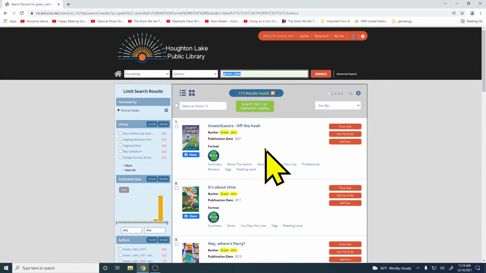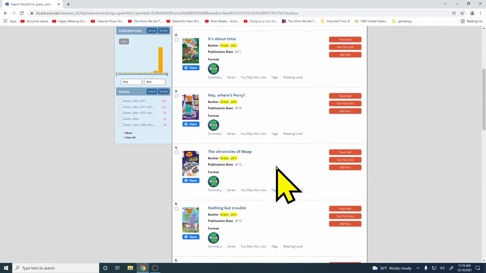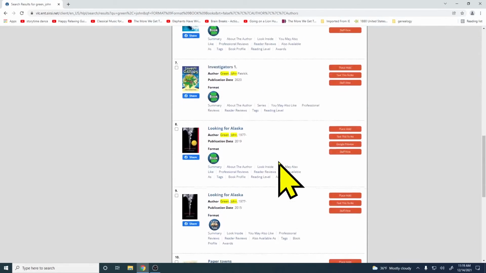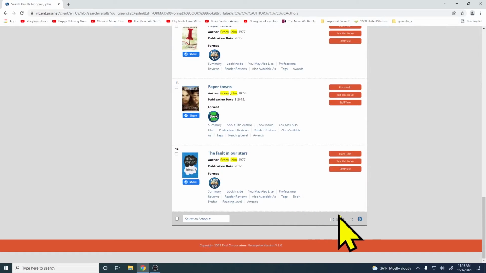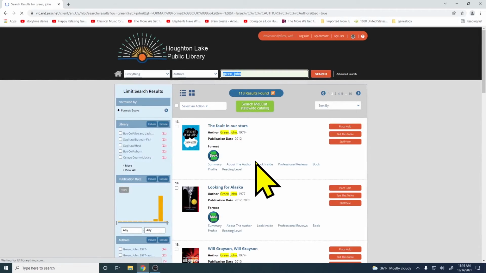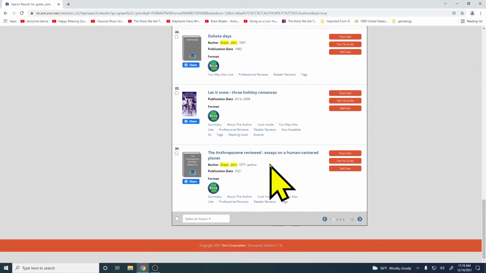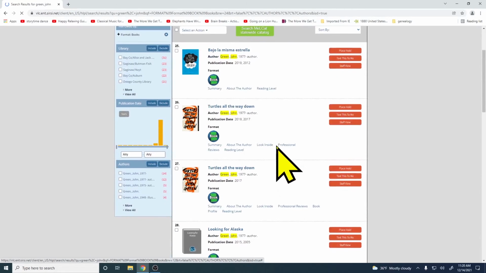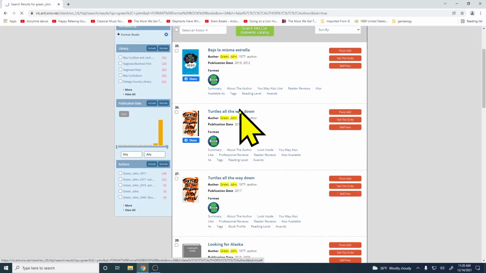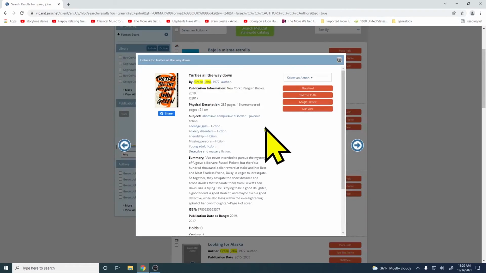You can see right away we're getting some different results we didn't get before. You can see we actually have 10 pages of results down here. So let's go ahead and hit this button to go to the next set of page results. So you can see now we've got even more results to scroll through. And let's go ahead and go to the next page. So how about turtles all the way down? So let's click on this link here.